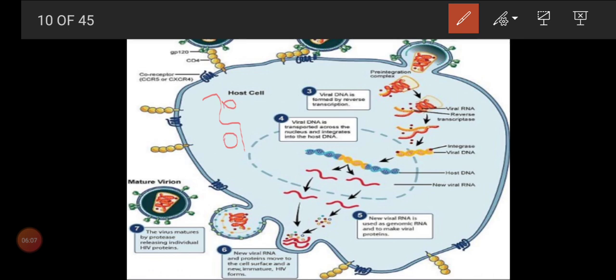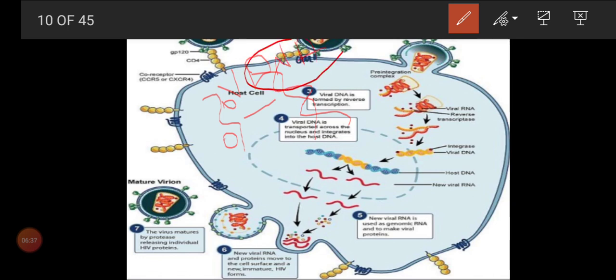What is that? Reverse transcriptase enzyme. So once it has entered the host cell, the reverse transcriptase enzyme gets activated, and we can see the process of reverse transcription. From a single stranded RNA, we can see the formation of a double stranded DNA. What is that? This is viral DNA.